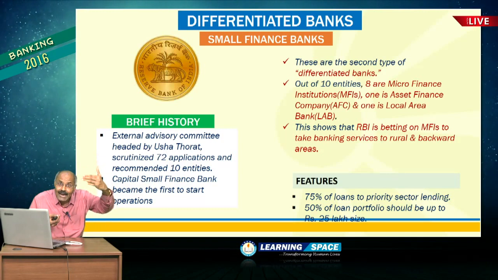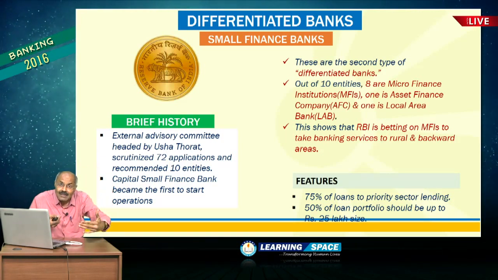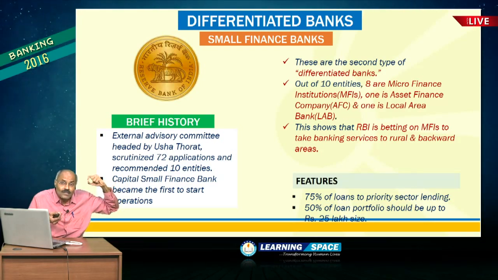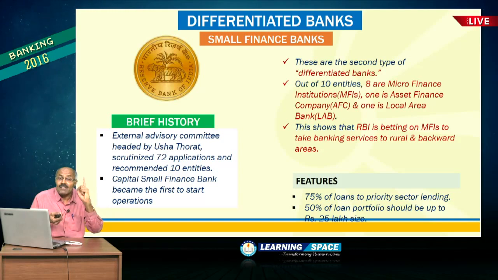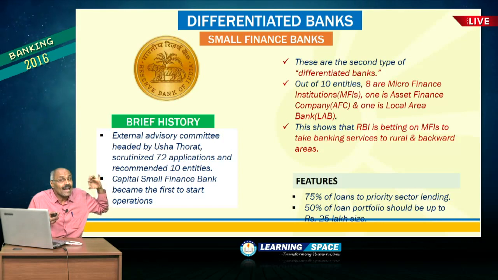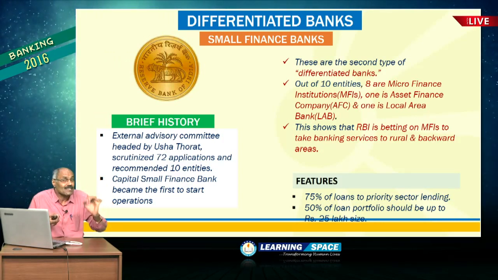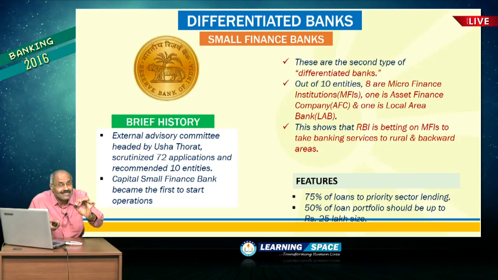There are several categories under priority sector lending. We have learnt in banking lectures, please view that capsule carefully. And here for small finance banks, 75% of the loans have to go to priority sector lending. Second important point is 50% of the loan portfolio should be up to rupees 25 lakh size. These two are the most important aspects if you look at the small finance banks.